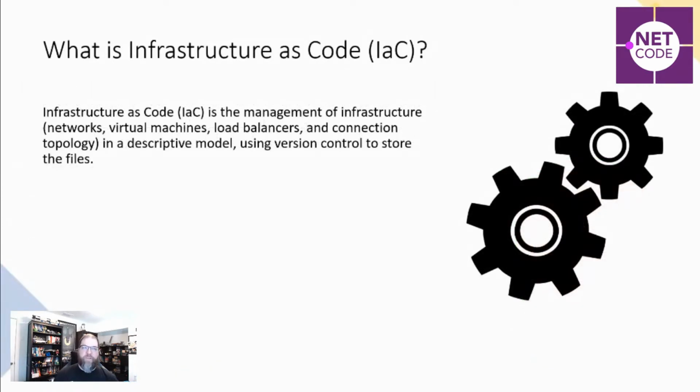So infrastructure as code. That is managing our infrastructure, our network, our VMs, our connections in a descriptive model. We're going to use Bicep files in this example, but this is going to let us check them in. We're going to be able to use repositories to share and store those, and we can have a GitHub workflow to review and merge our changes into production. And we'll talk about all that.